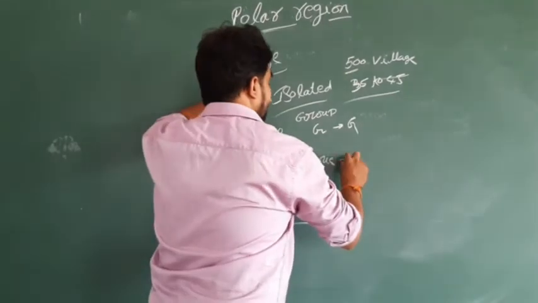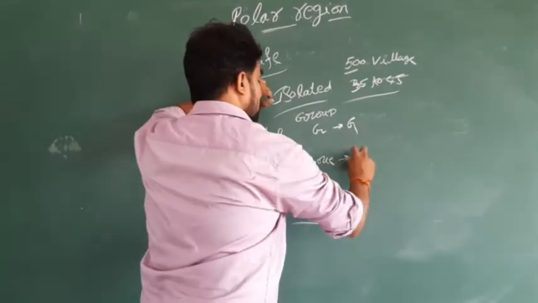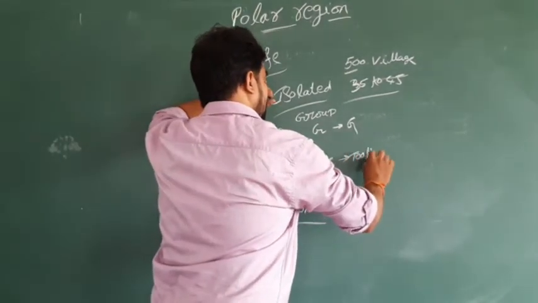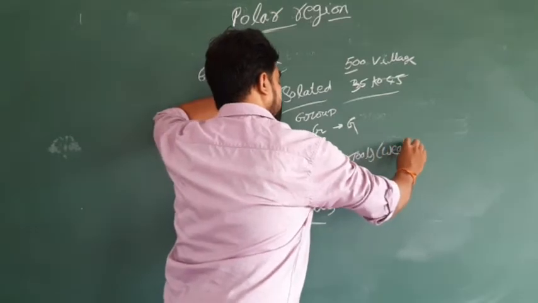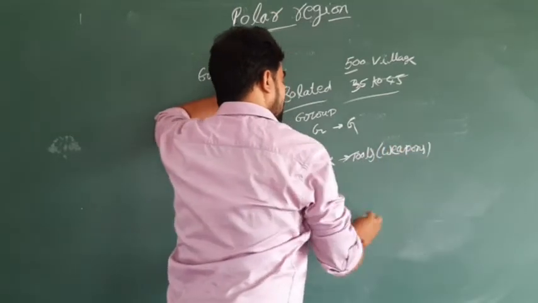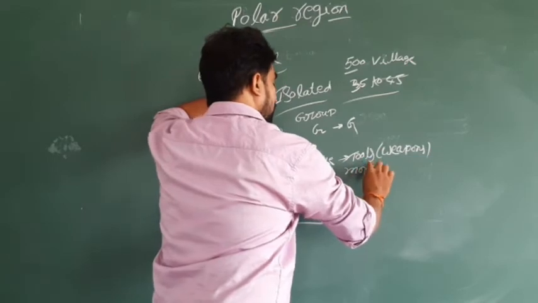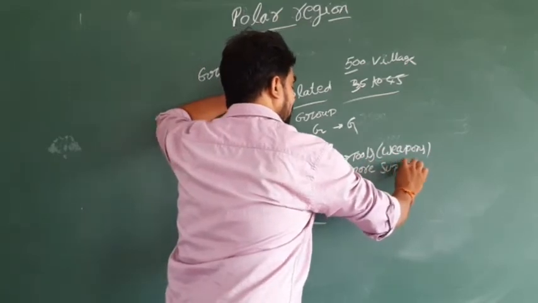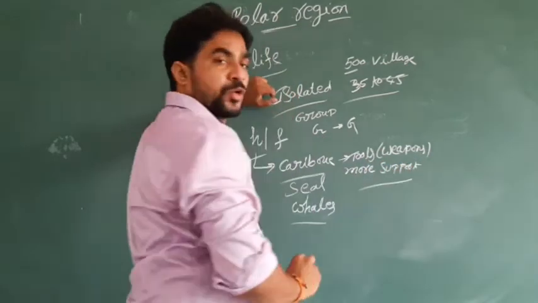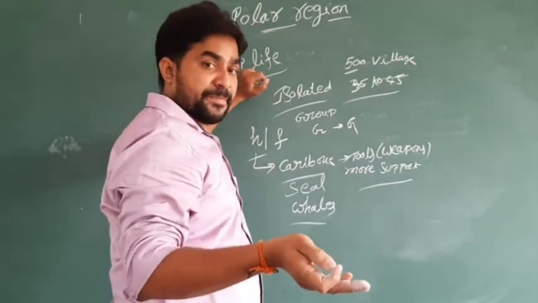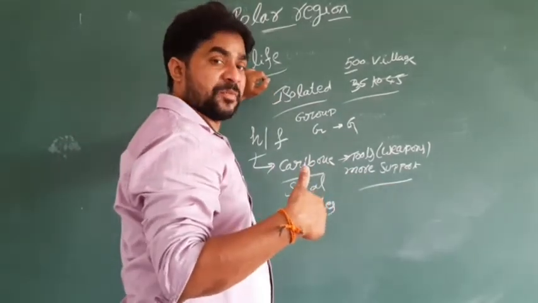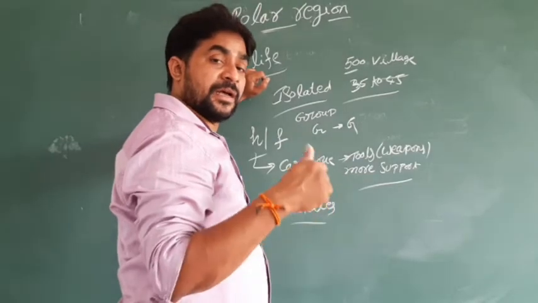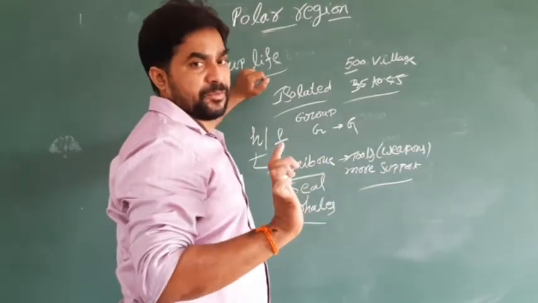If they want to hunt the caribou, they require good tools, otherwise called weapons, and they require more support from the other group also, because in one group you find a maximum of 20 male people. For hunting the caribou they require only males, and a female cannot hunt caribou.